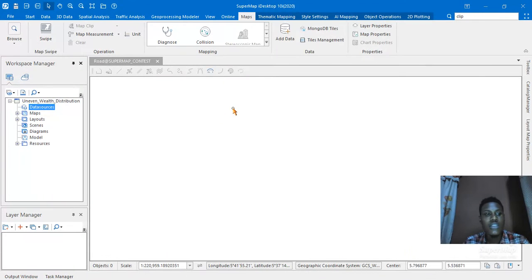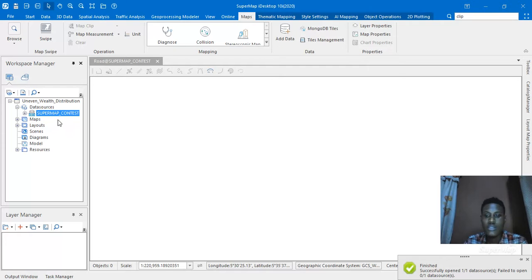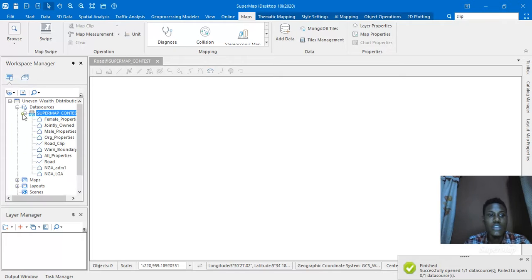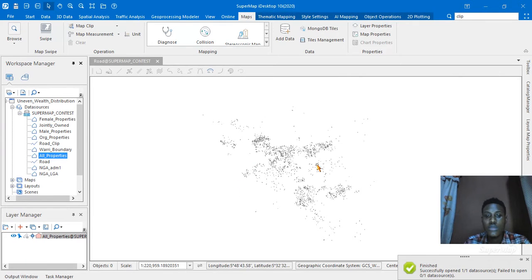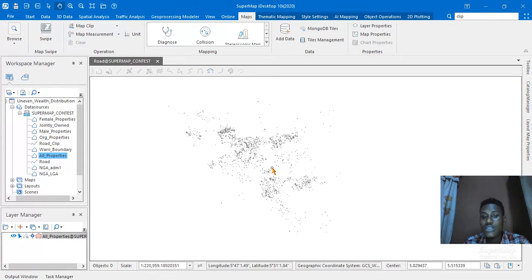I've launched my Supermap desktop here, and I'm going to load in my data set used for this project. My data set has been successfully imported, and firstly the data I worked with was the polygon data gotten from QBCILNG. This polygon data consists of over 2,000 properties owned by different categories of people: male, female, and organizations all together, and some are jointly owned by a male and female.